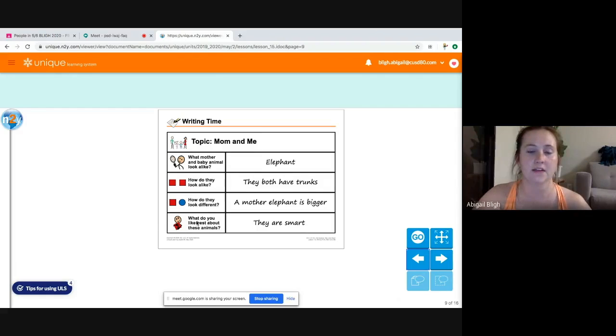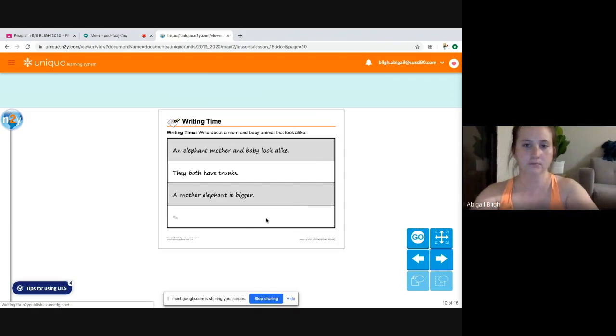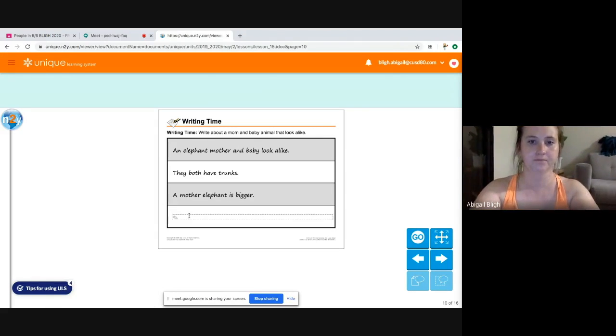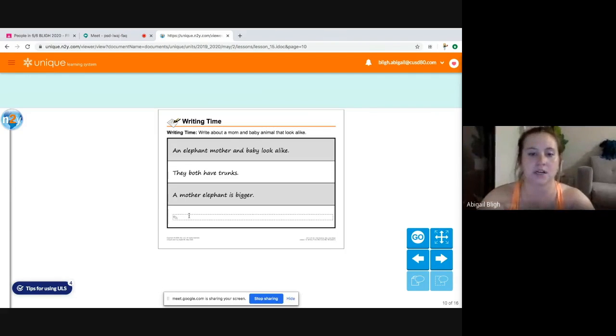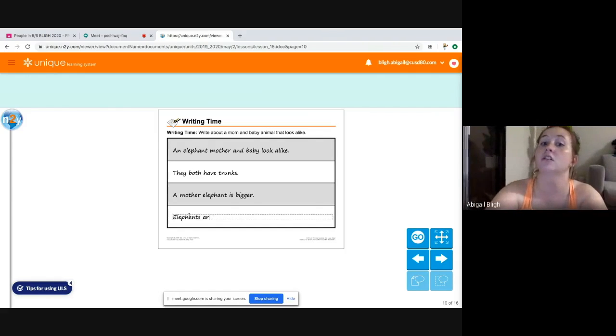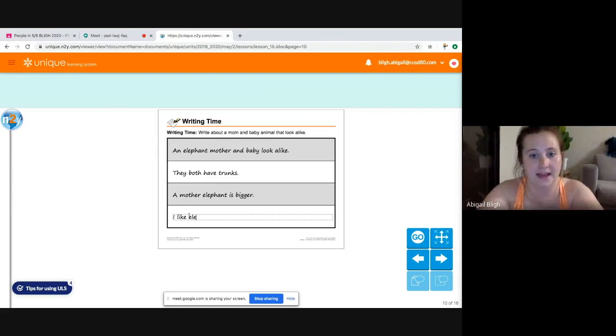Okay, and then the last line, what do you like best about these animals? I wrote they are smart. So I'm going to go to the last page here, and instead of saying they, I'm going to specify what animal I was talking about. So I'm going to say elephants are smart. I could also say I like elephants because they are smart.